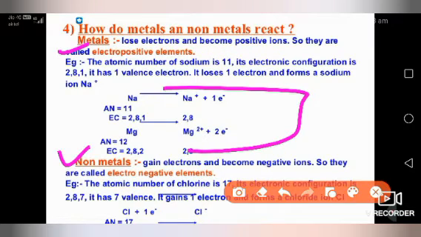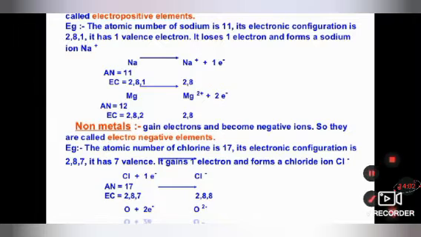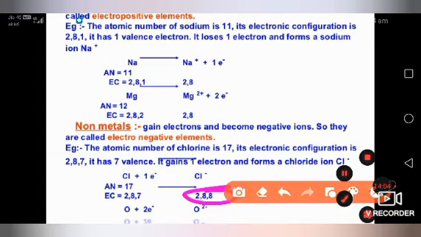Now non-metals have an electron-gaining tendency. So when a non-metal gains electrons and becomes a negative ion, it is known as an electronegative element. Suppose chlorine has 7 in the last shell, it needs 8, so it will take 1 electron. When chlorine takes 1 electron, it will form the configuration 2, 8, 8, which is also stable.